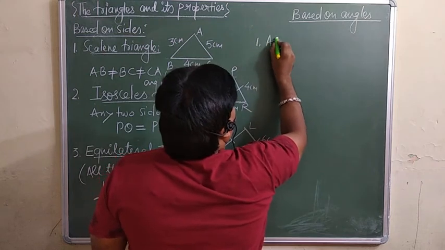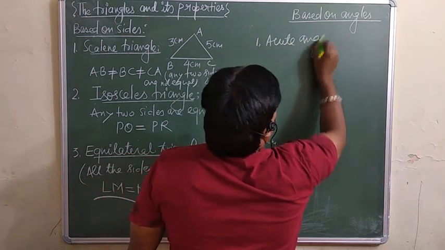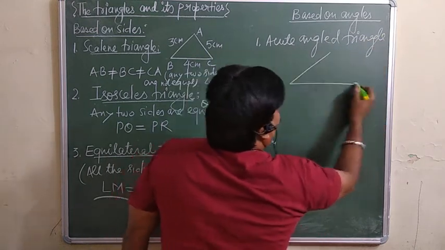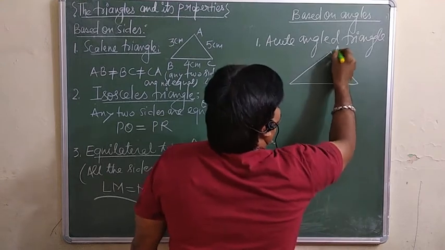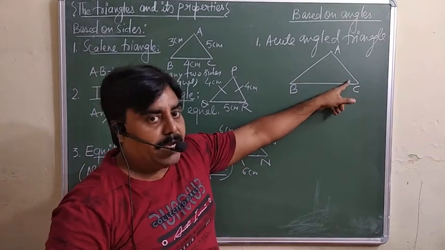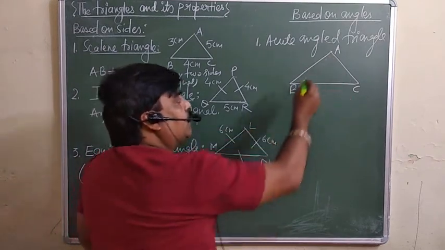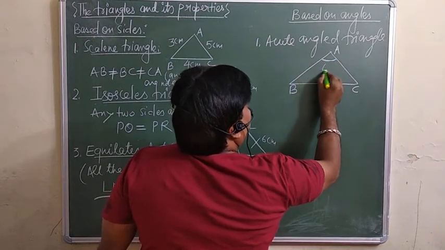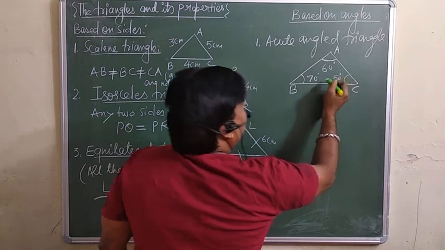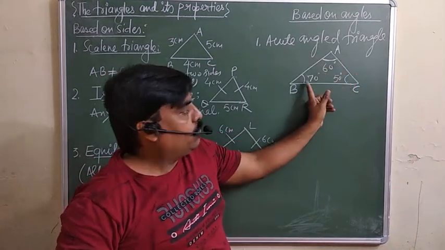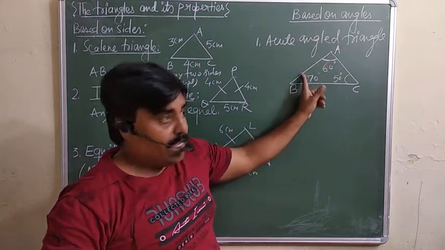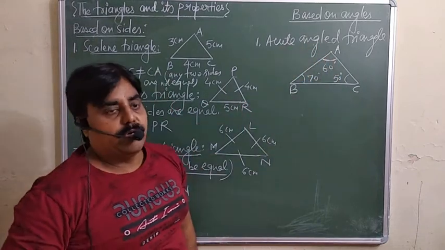So first is the acute angled triangle. Any triangle will be acute if all the angles are less than 90, means greater than 0 but less than 90. If all angles are less than 90, for instance, you can take 60, this is your 70 and this is 50. All the angles are less than 90. You can say this is an acute angle triangle. So any triangle will be an acute angle triangle if all angles are less than 90 but greater than 0.